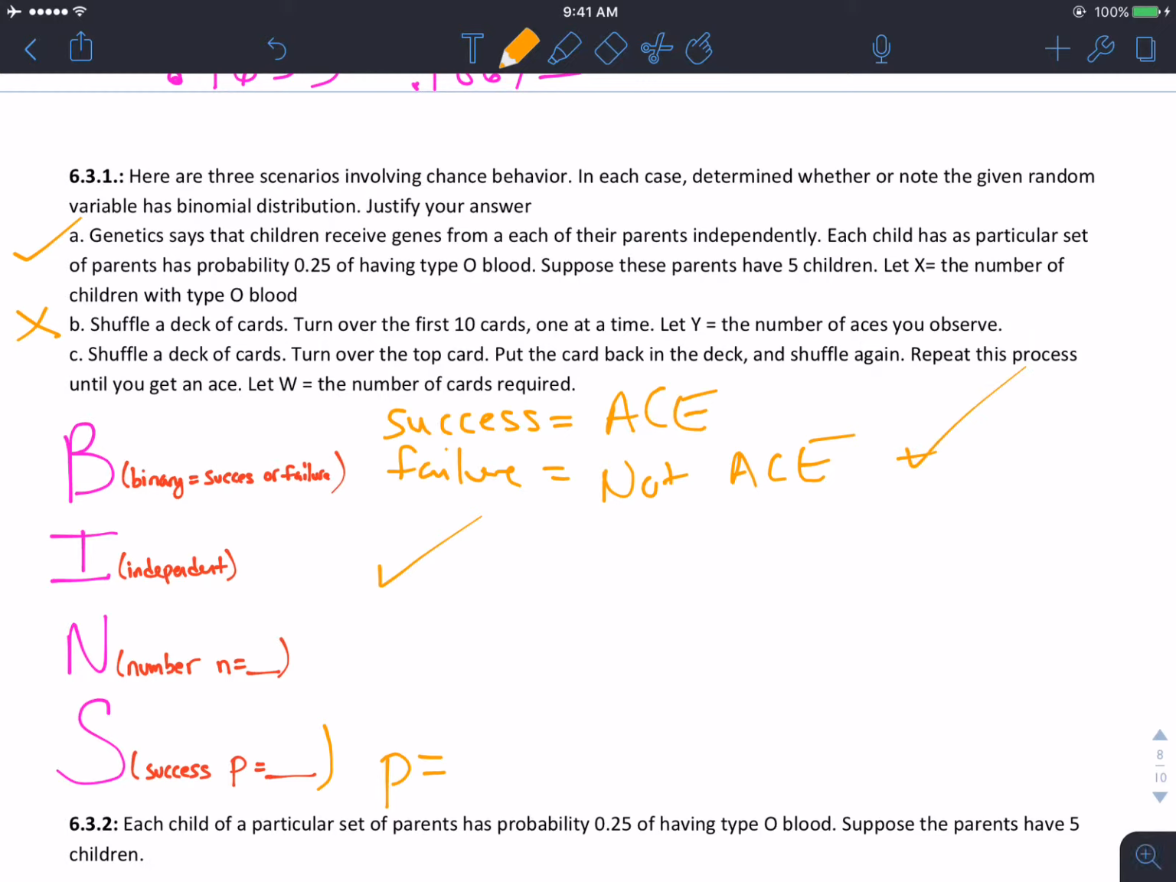So far we're good on the first 2 things. And we know the success probability is 4 over 52. And then the last thing is the number of trials. Well, this just says let W equal the number of cards required, so it's not set in advance. We could get an ace on the first try and be done with it, or it could take us 20 or 30 tries. It fails having a fixed number of trials. We don't know how many it's going to take. So therefore, this is not a binomial distribution.